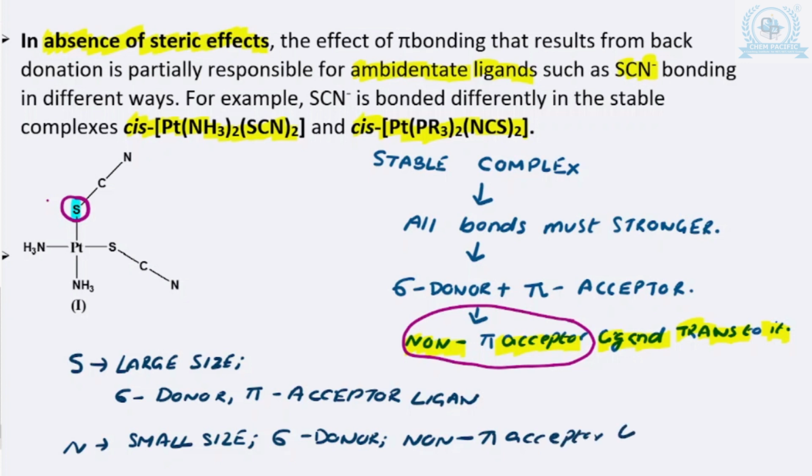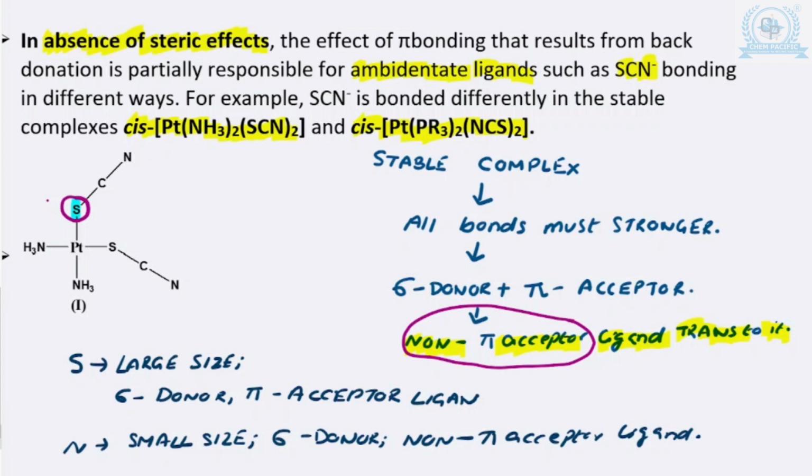As I already mentioned, if a sigma donor pi acceptor ligand is present, and opposite to it you have a non-pi acceptor ligand, that complex is a stable complex. So, I have taken one example.